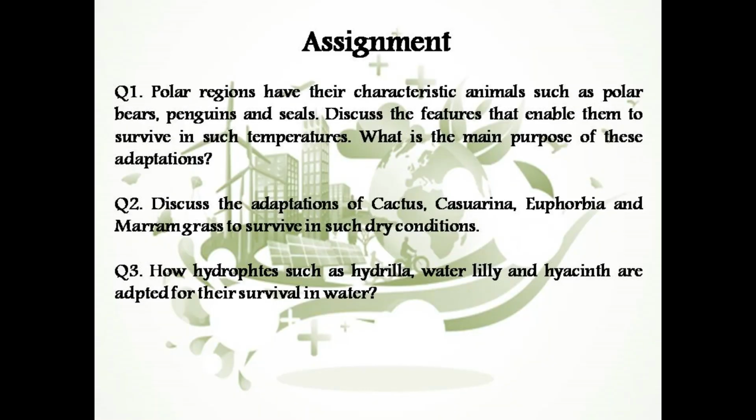In the last, I am giving you an assignment. Three questions are there. You have to search out these questions from the book. The topics are also present in the book. You can search it from the net as well, and you have to note it down in your biology registers after making the index and writing down the syllabus.